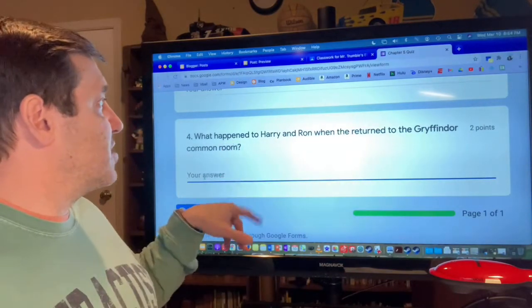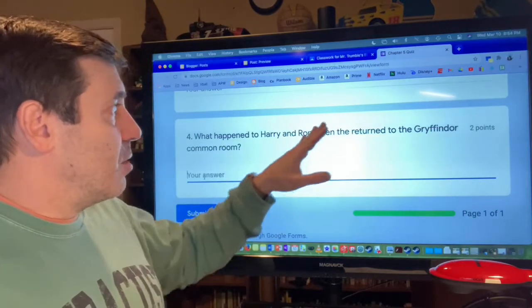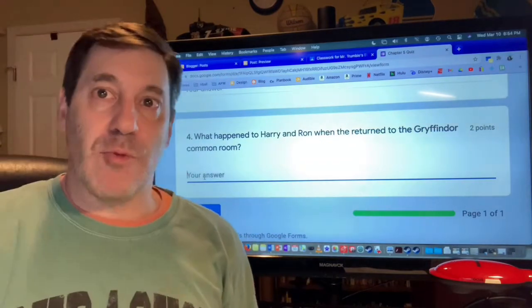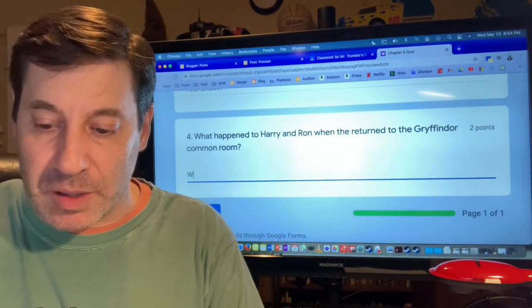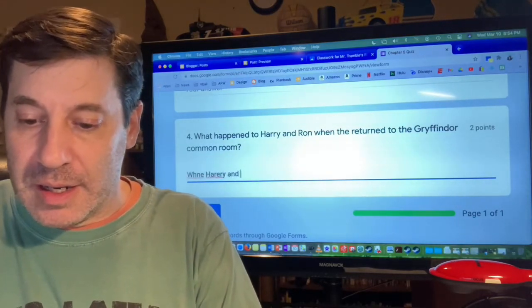Okay, and I'm not just going to say when Harry and Ron returned. I'm going to take it all out. When Harry and Ron returned to the Gryffindor common room, and then I'm going to describe what happened to them. So I would begin like this. Capital W, when Harry and Ron